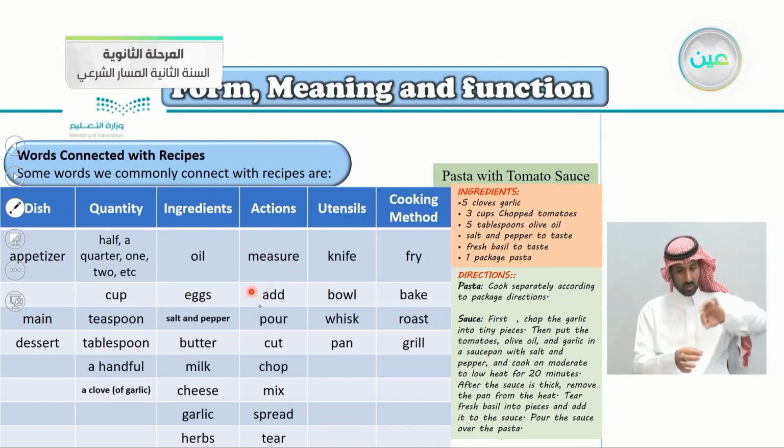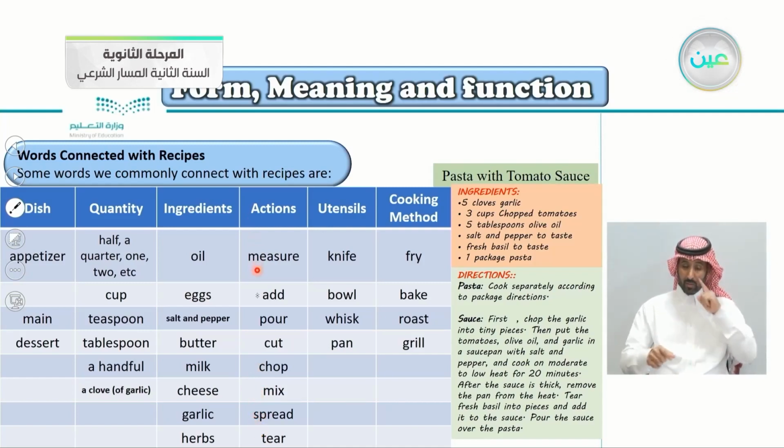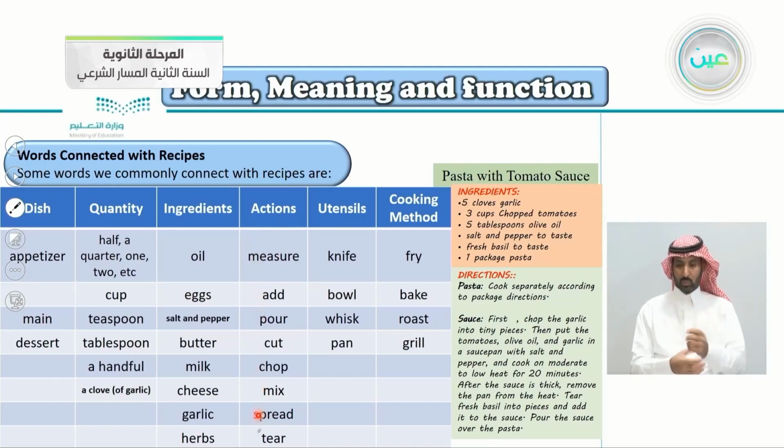You add things together. You pour, especially the liquids, of course. You pour oil or milk. You cut the vegetables or chop. Then you mix, spread, tear, and so on. So these are the actions you do while you are cooking.